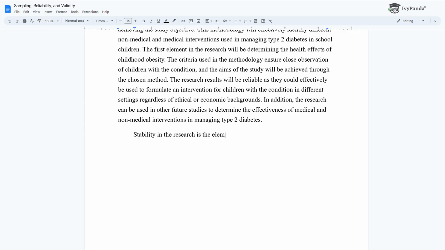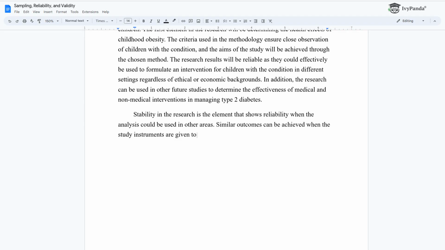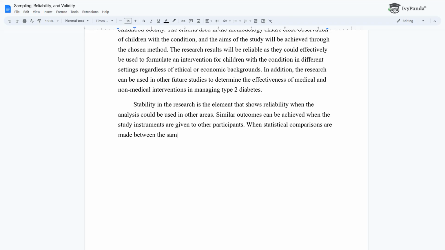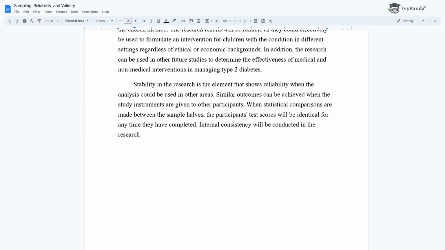Stability in the research is the element that shows reliability when the analysis could be used in other areas. Similar outcomes can be achieved when the study instruments are given to other participants. When statistical comparisons are made between the sample halves, the participants' test scores will be identical for any time they have completed. Internal consistency will be conducted in the research.